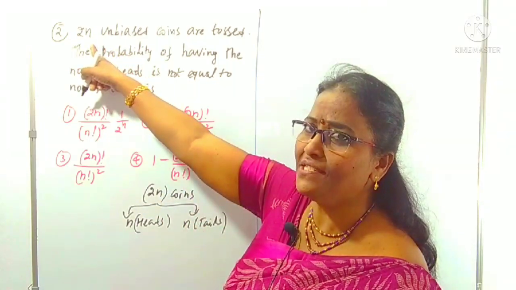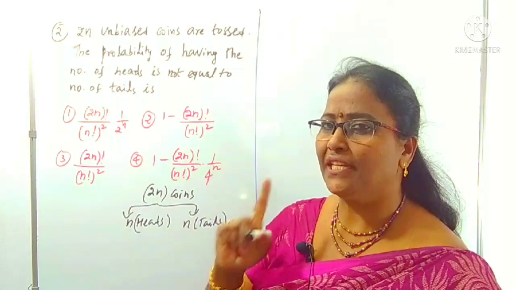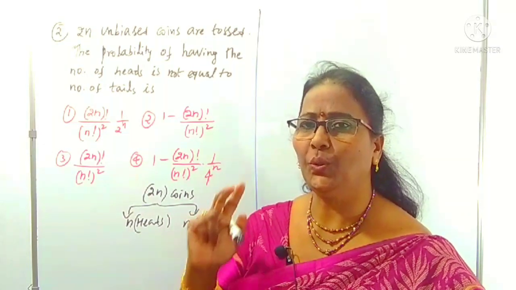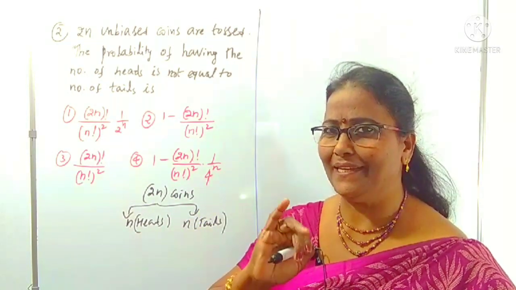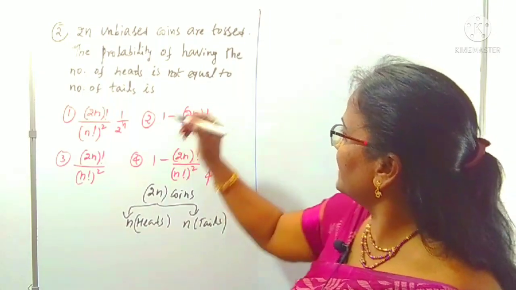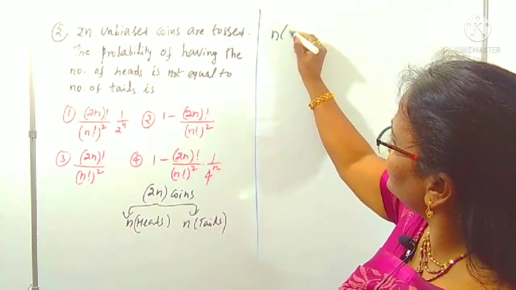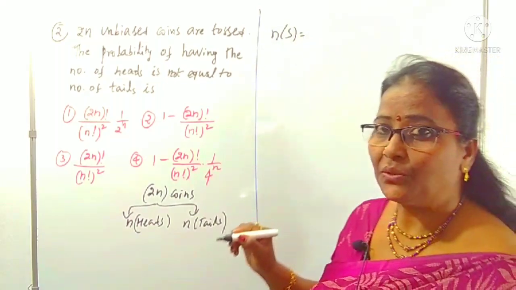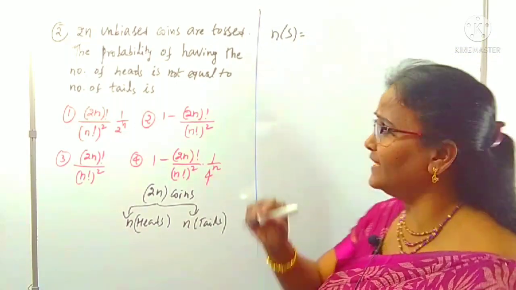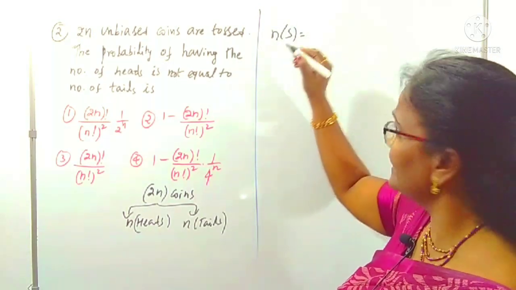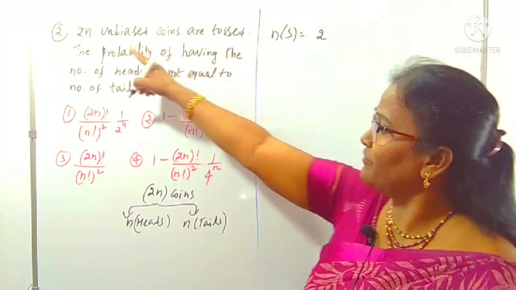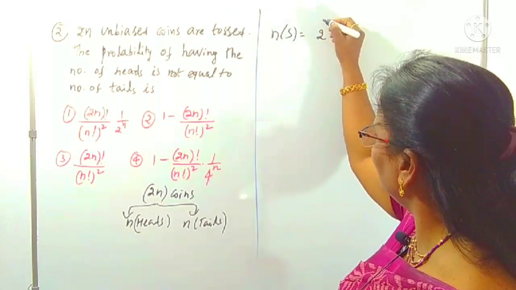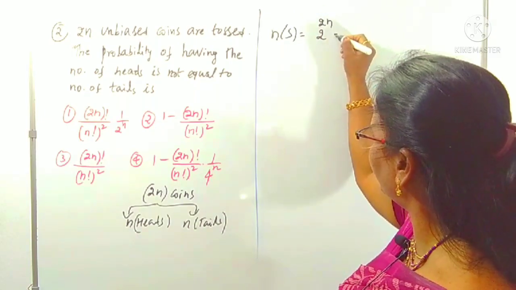How many are we tossing? 2n coins. Each coin has how many events? 2 events, head and tail. What is n(S)? n(S) is the total number of events: a single trial is 2, total number of trials is 2n, meaning the total number of coins tossed is 2n.